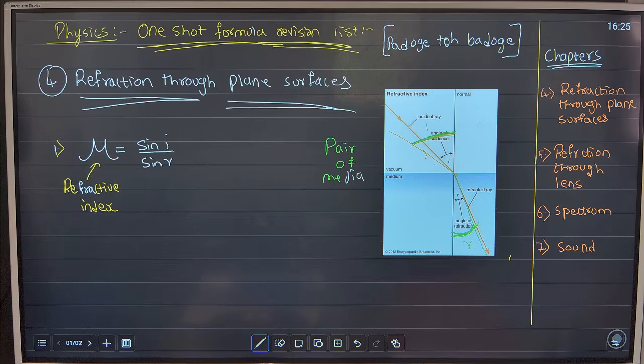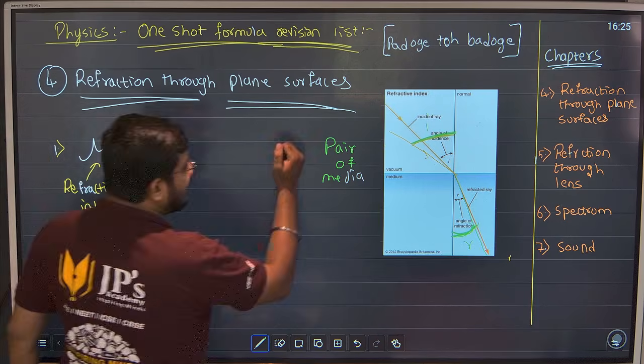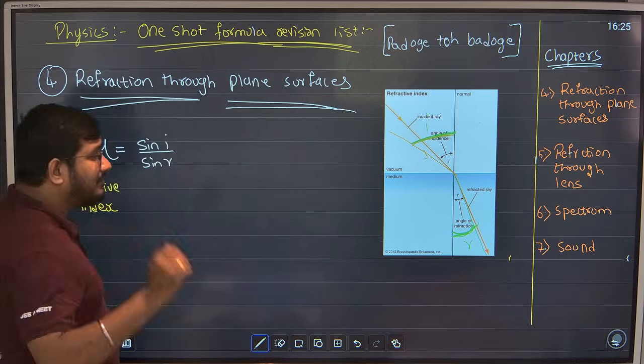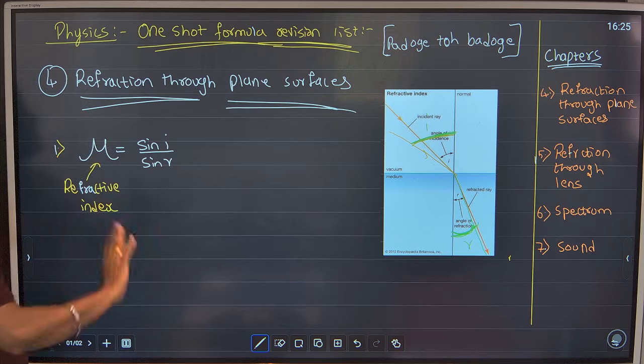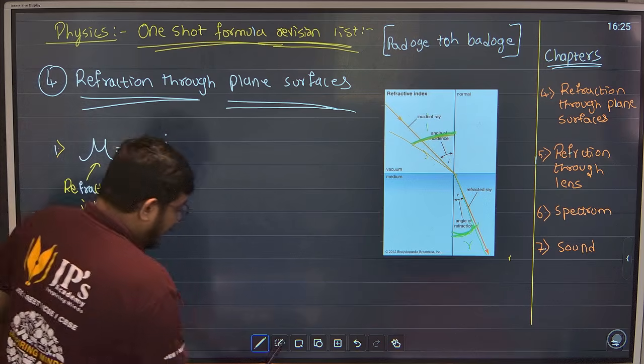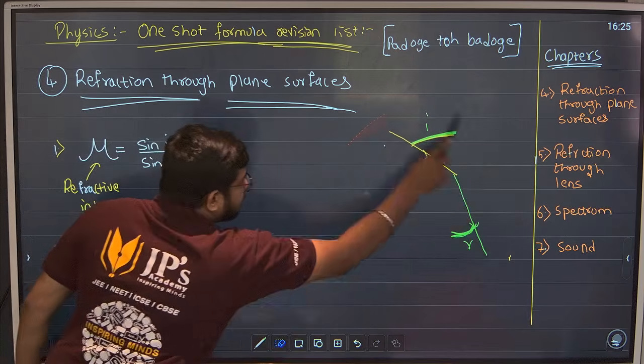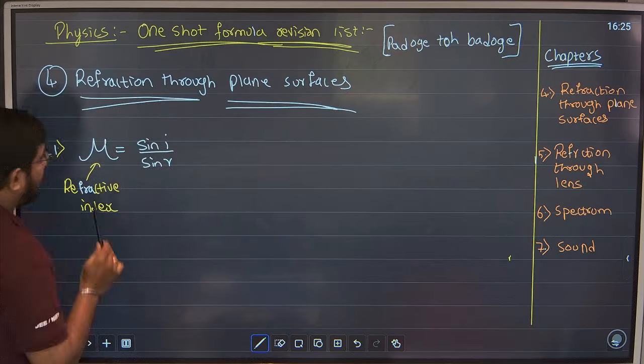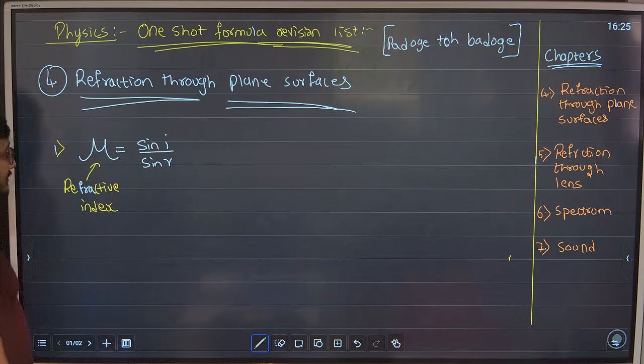This is called as mu. Okay, so I hope you understand this. So it becomes very important for you guys to understand what is refractive index. Why? Now you will see how many formulas we are going to solve. Okay, so let's go on. First formula: mu is sin I upon sin R.